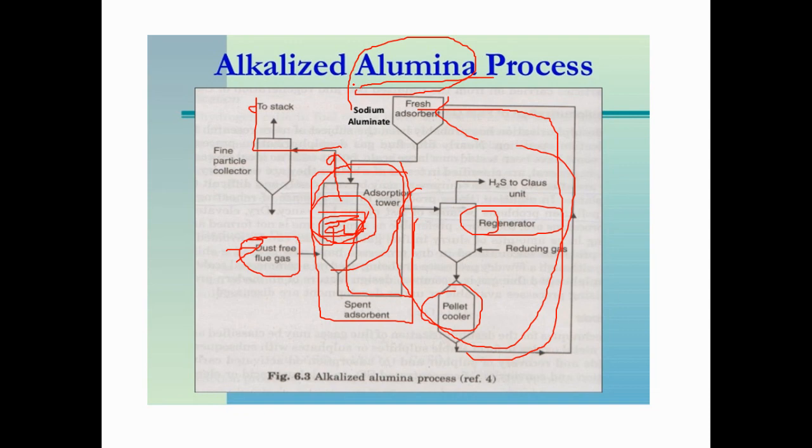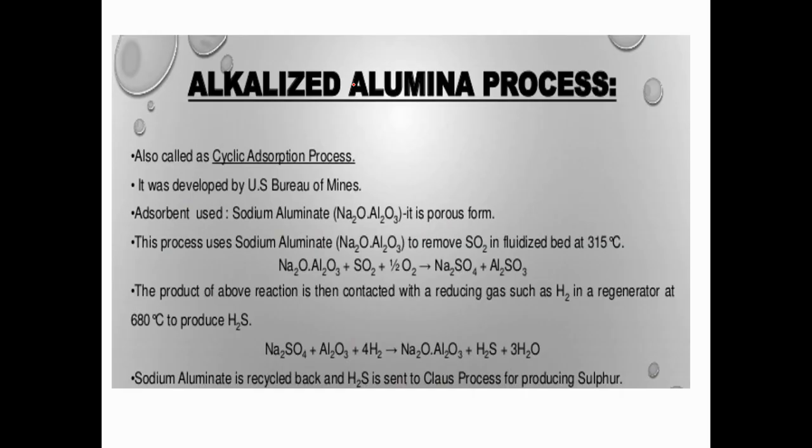So this is called the alkalized alumina process, because alumina is in fine particles and has more surface area, so the gas can be kept in contact with a larger surface area, which gives higher adsorption capacity. Alumina has a higher adsorption capacity for gaseous molecules. That's why alumina is mostly used in industry as a packing material. But different packing materials are also used, like activated carbon and activated silica. But mostly higher efficiency is delivered by alumina. That is the alkalized alumina process.